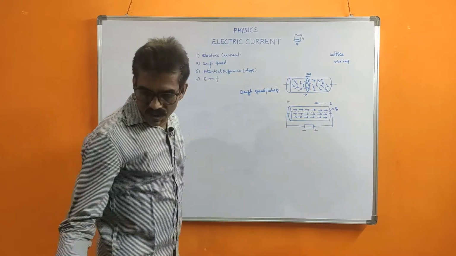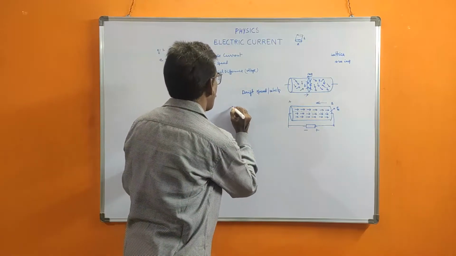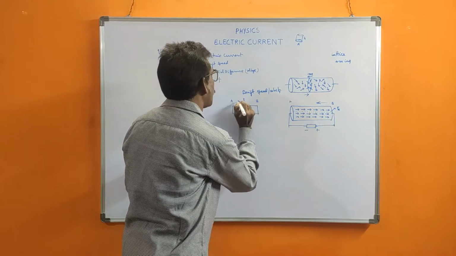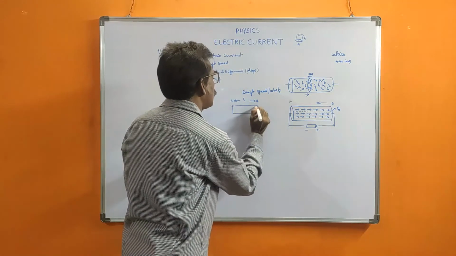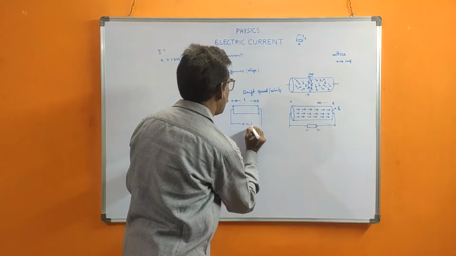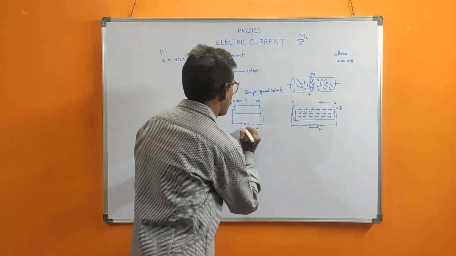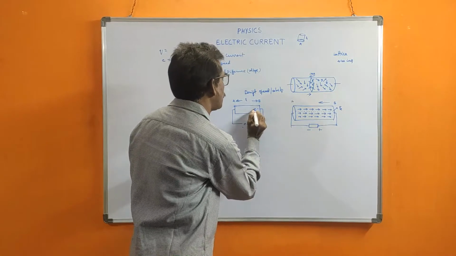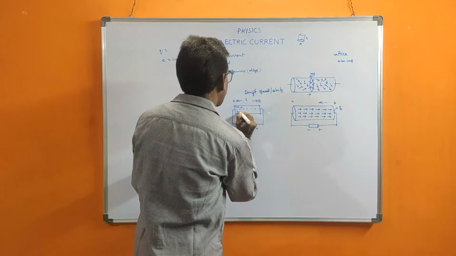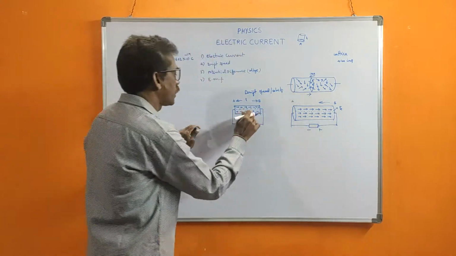The next is potential difference. So what is potential difference? Suppose this is a conductor AB of length L, with two ends A and B. If you are connecting this to an EMF, that means a battery, from the positive terminal of the battery to the negative terminal, it will set up an electric field. Due to that electric field, the electrons are moving from one end to the other end.